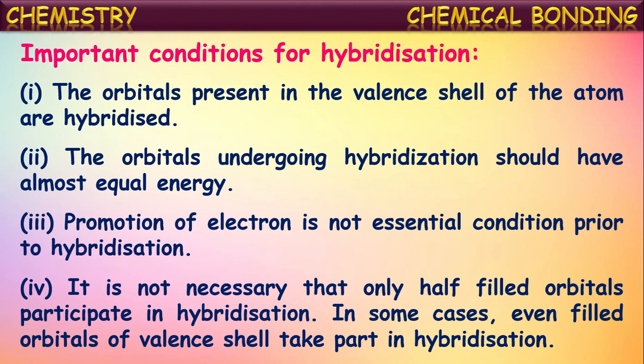If they are in the valence shell, they may participate, whether they have a single electron or paired electrons. There is no necessity for only a single electron. Completely filled atomic orbitals may participate, but they should be in the valence shell.